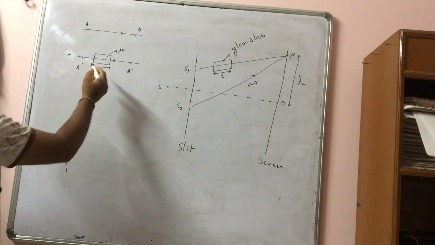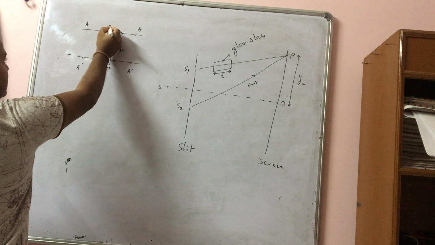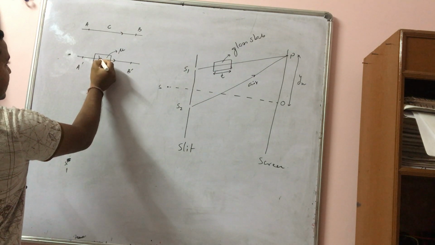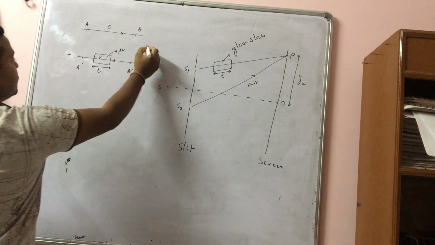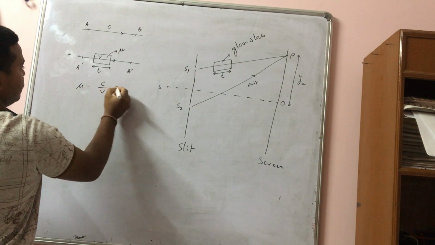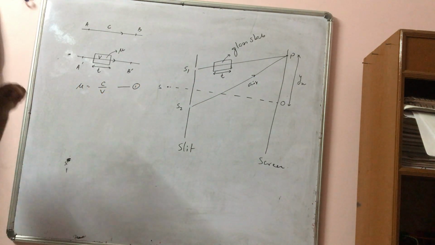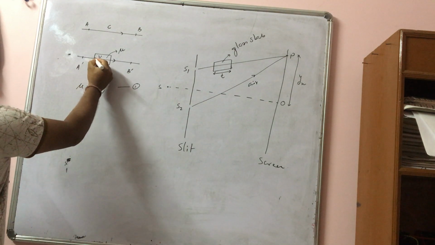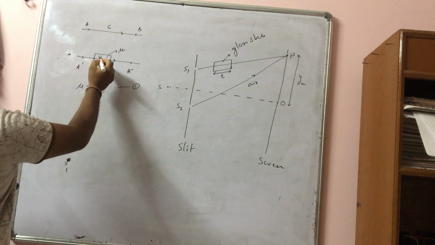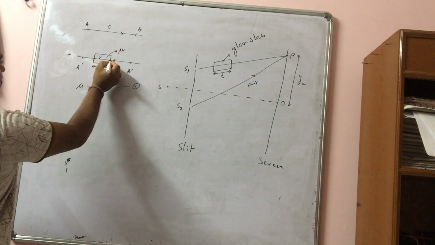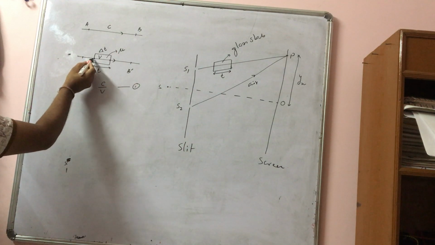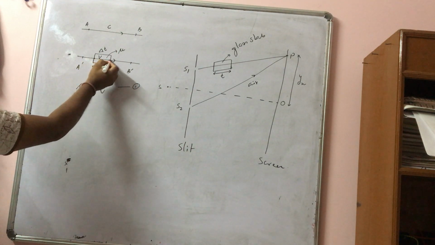So consider the speed of light in air to be c, and the speed of light in this glass to be v, and we know that mu, the refractive index, is nothing but c by v. Now let us find out the distance traveled by the light through this glass slab. This is the thickness T, and suppose it takes time delta T to travel this distance.